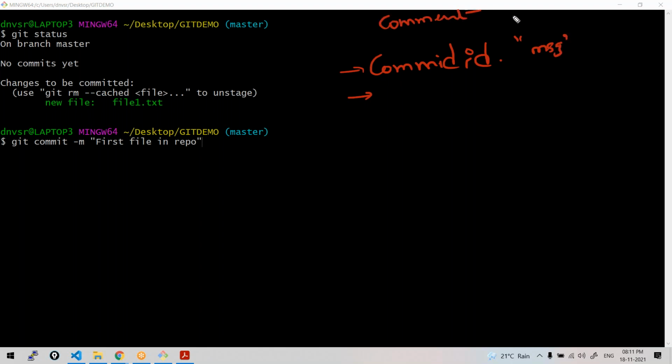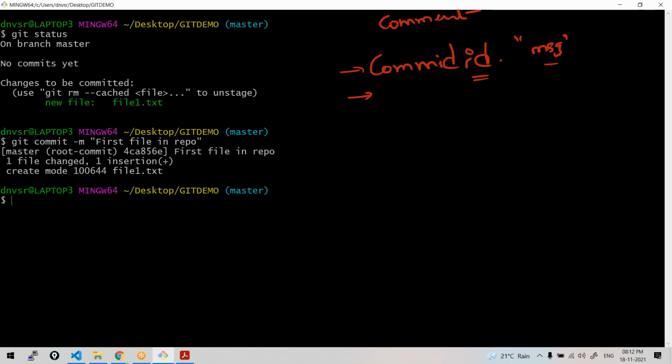Comment means later on if you want to understand what this commit is all about, you could give some reasonably good message like this is about some so and so changes, or this is about automating the infrastructure, or else this is about deploying Docker containers, some message about the changes you have made in the file, right? So git commit -m. Let us run this.